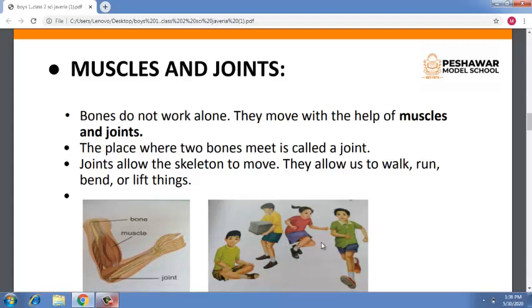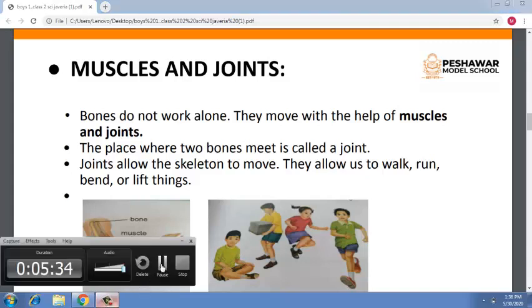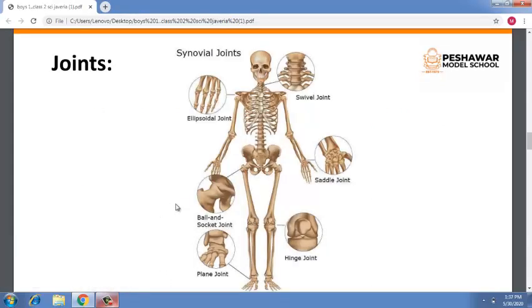You can jump, you can run, and you can sit with the help of joints and muscles. Just for your information, I am giving a picture of joints: ellipsoidal joint, swivel joint, saddle, hinge, ball and socket, and plane joint.